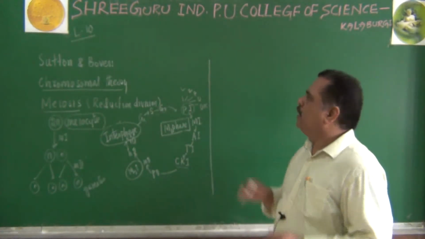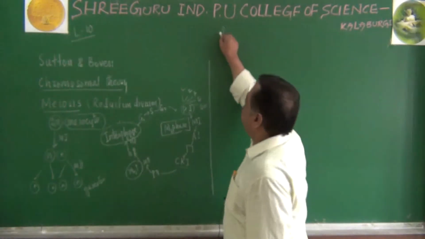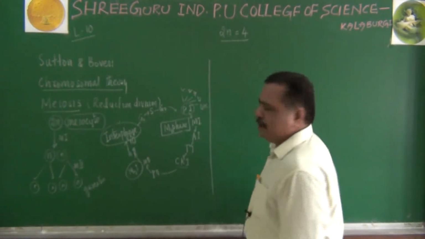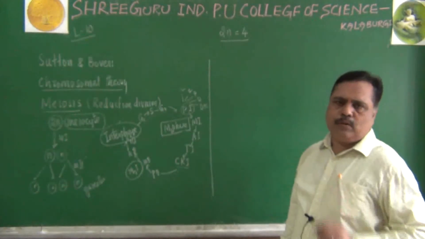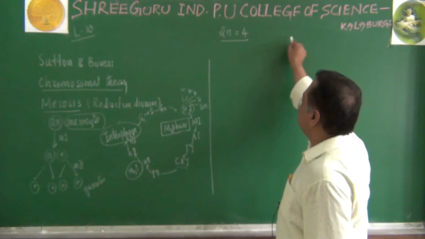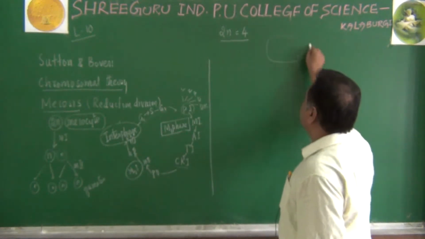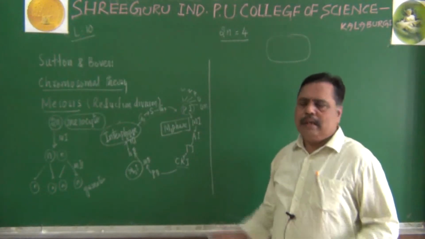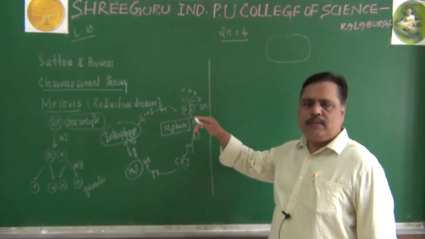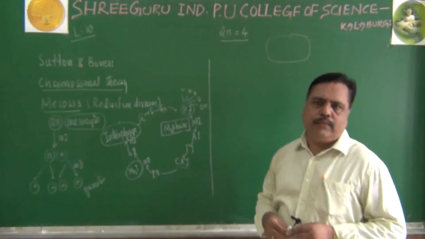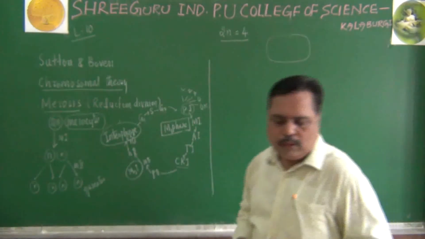Let us take it having 2n number as 4 chromosomes. Let us imagine, 2n number is 4 chromosomes. Those 4 chromosomes, let me draw here. This is the parental cell. Imagine. In your textbook, they have given different colors. Here, I will explain with different colors as well as different alleles also we will take into consideration. One minute.